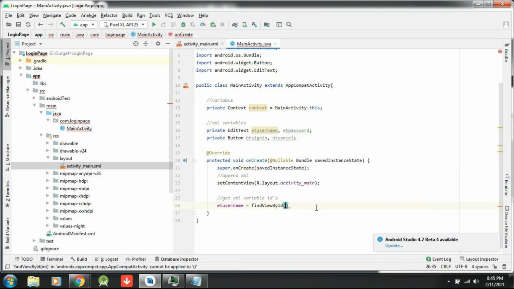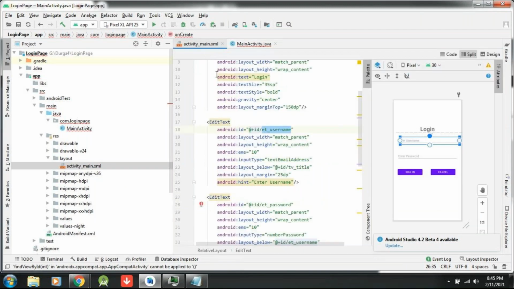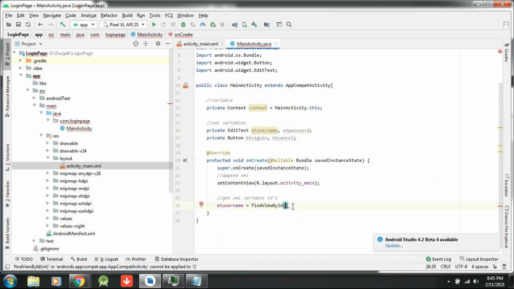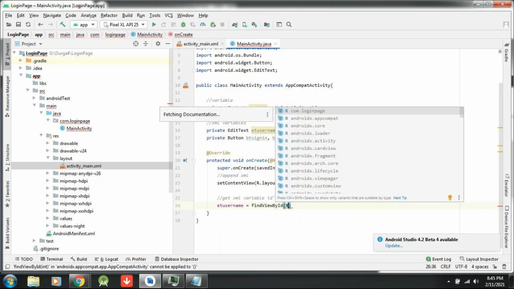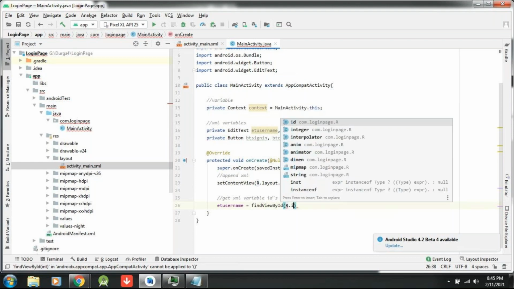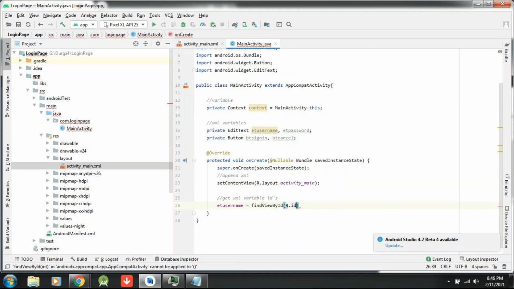This ET username is an XML view. You can find this edit text with ID. To write ID, what do I have to write? R dot id dot.